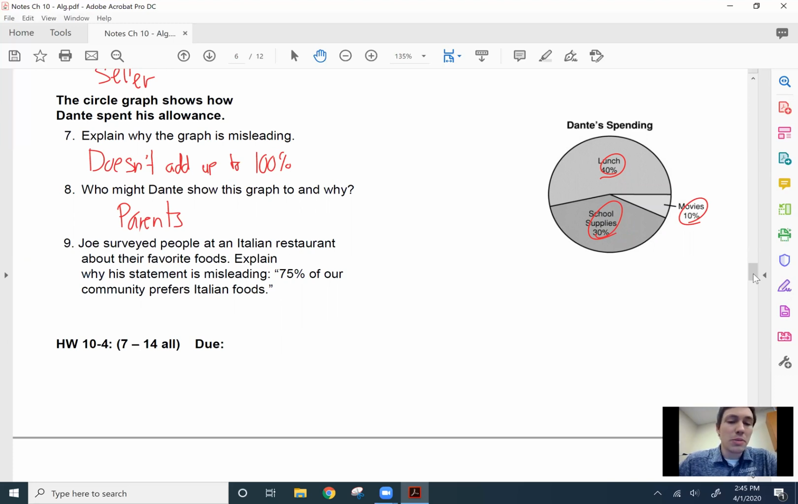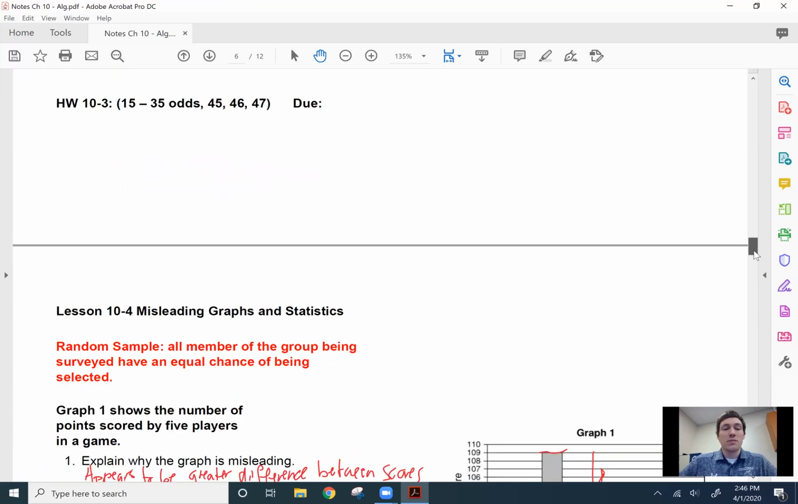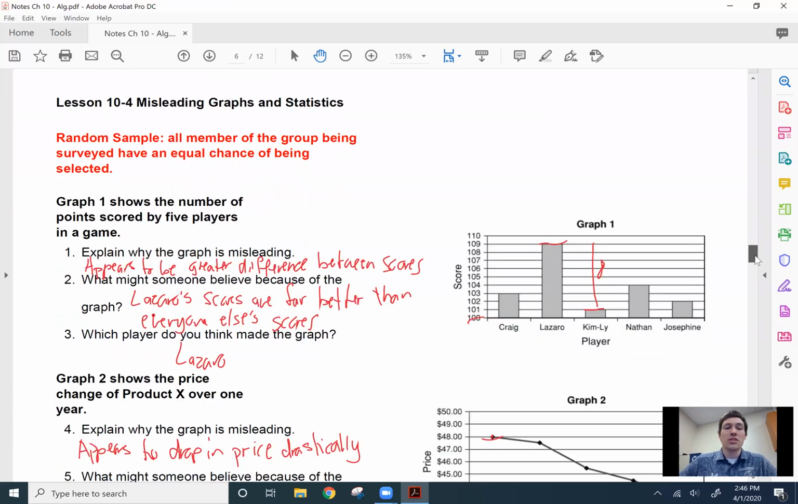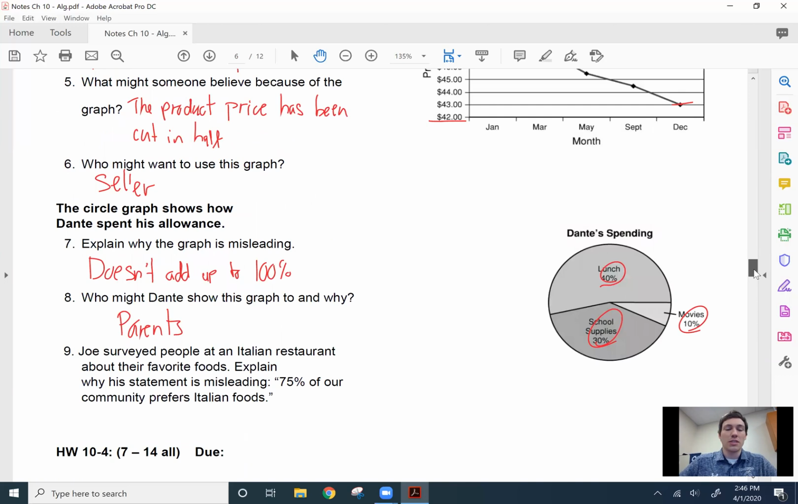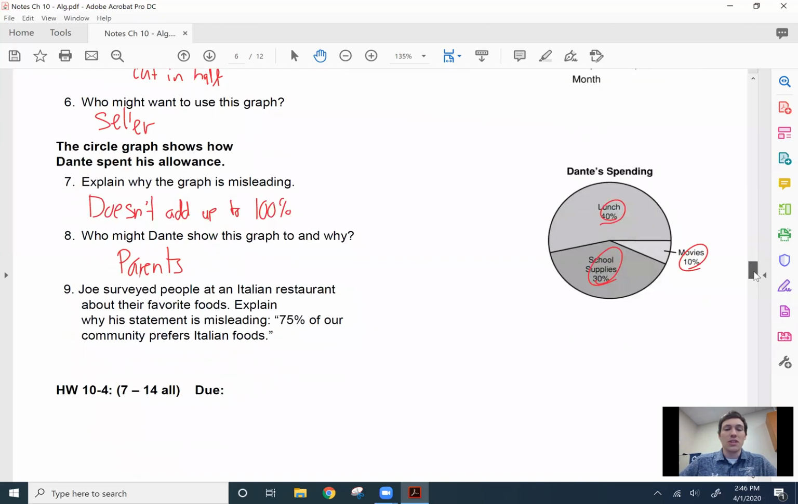So it says Joe surveyed people at an Italian restaurant about his favorite foods. Oh, this one's completely different. Explain why this statement is misleading: 75% of our community prefers Italian foods. Okay, now this goes back to what I talked about at the very beginning about what a random sample is. In a random sample, all members of the group being surveyed have an equal chance of being selected. So if he goes to an Italian restaurant and asks about Italian food, do you think that could be biased?